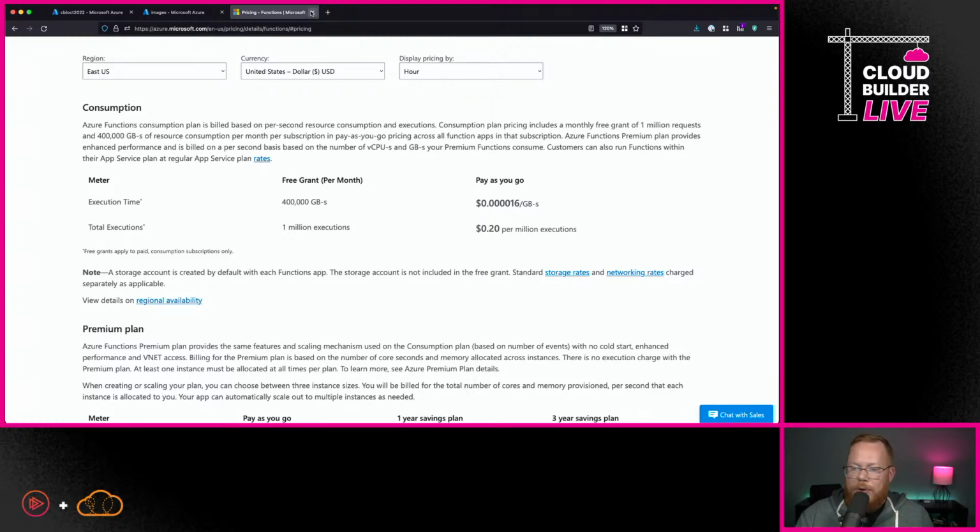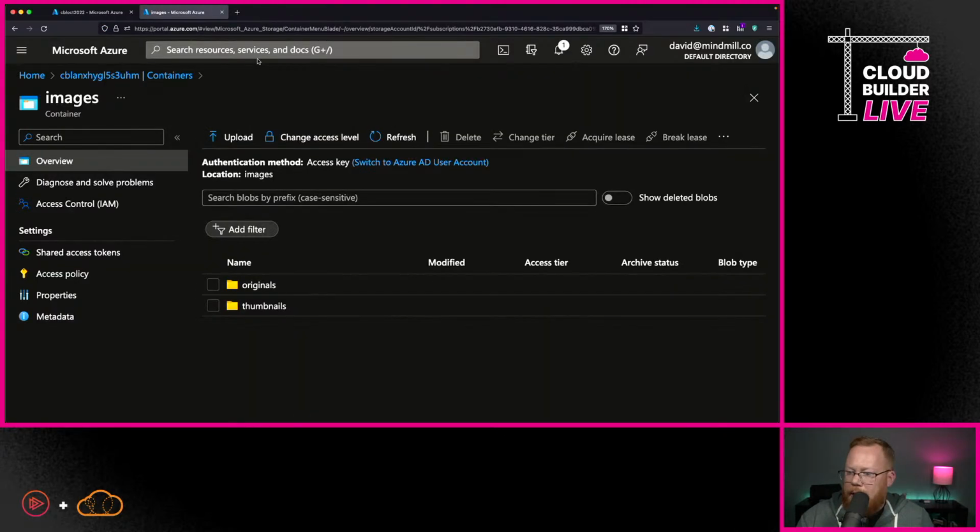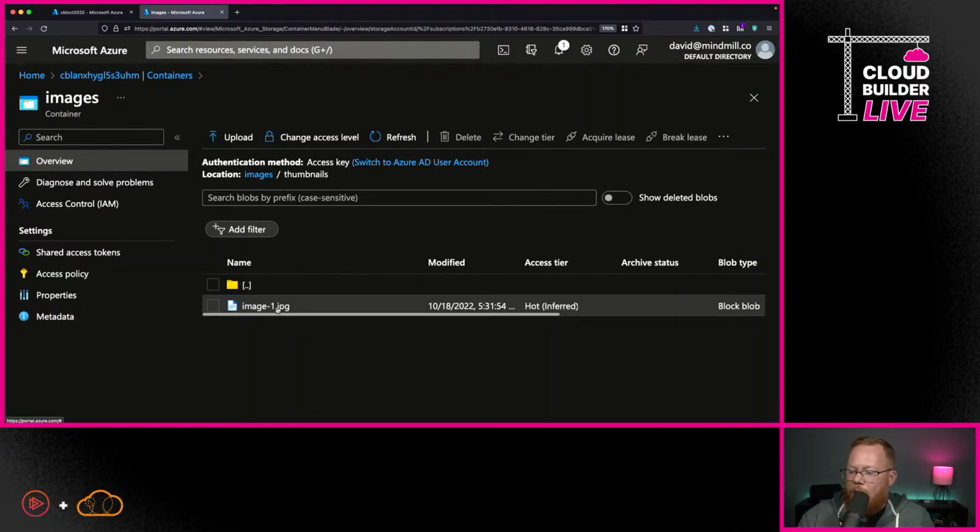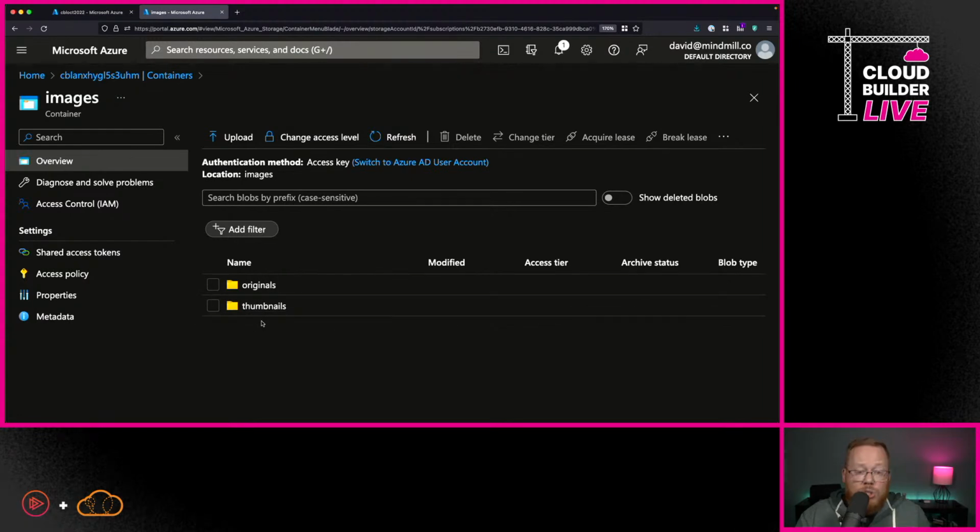Okay, so now that we have that, let's bounce back over here, and we can see that we do have our thumbnail. We could go ahead and take a look at these. You can just trust me here that it is indeed 800 pixels because that's what we configured it for. But that really just gets us the first step into this process. We want to have that other function work so that we can work with cognitive services.